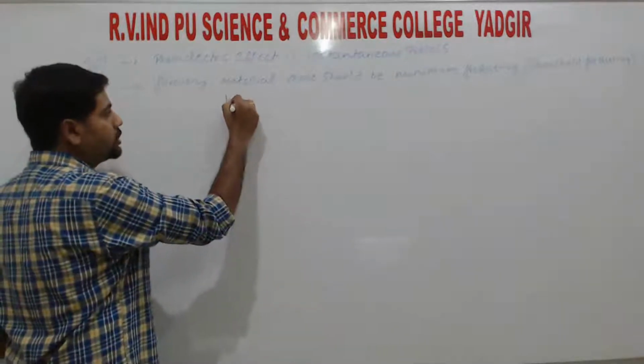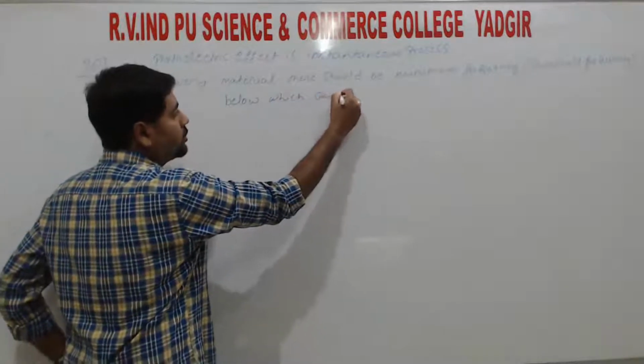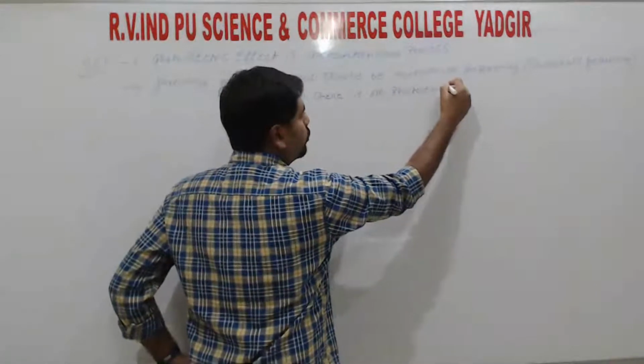So below which there is no photo emission.